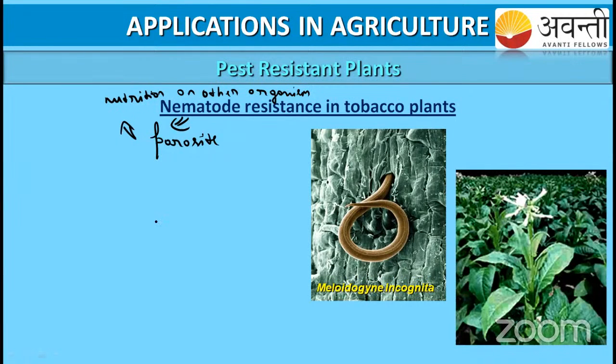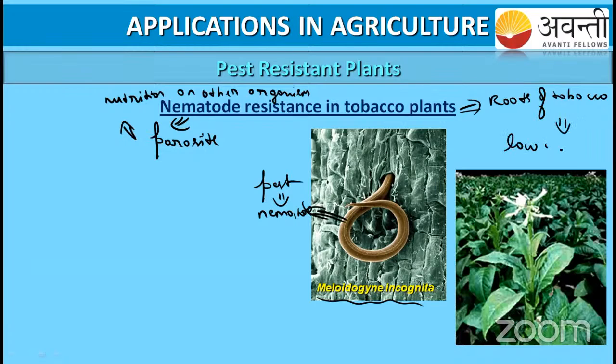This is Meloidogyne incognita. This pest, the nematode, mainly affects the roots of the tobacco plant. It infects the roots of the tobacco plant, thereby causing low yield.